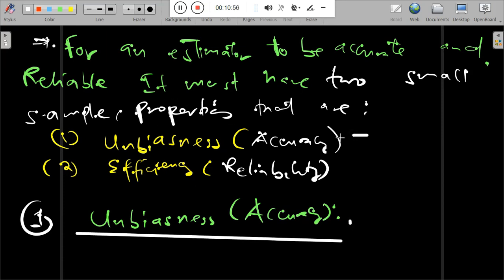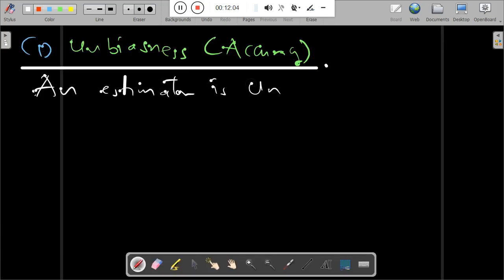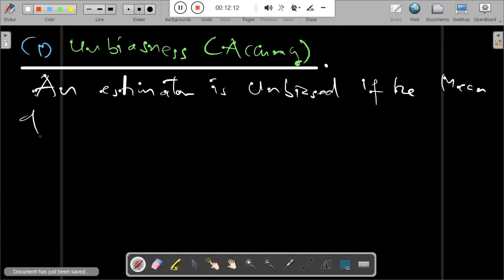Under what is known as unbiasedness, that is accuracy, an estimator is unbiased if the mean of the sampling distribution is equal to the value of the population parameter being estimated. So the mean of the sampling distribution is equal to the true value of the population parameter being estimated.